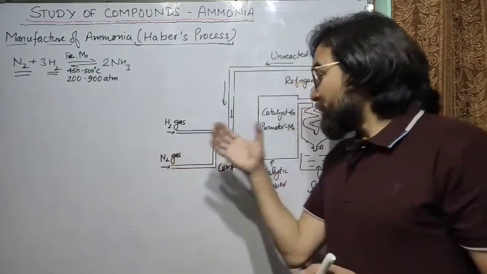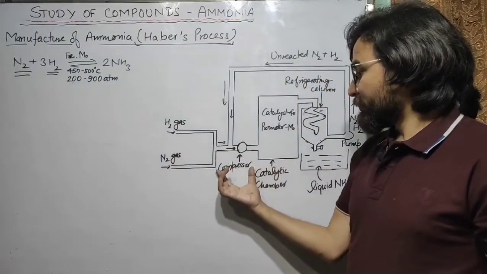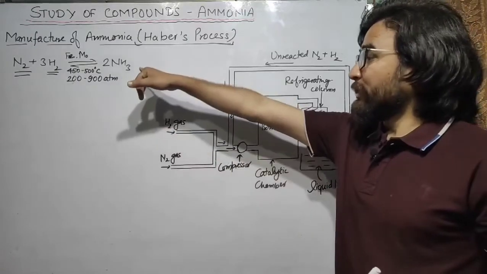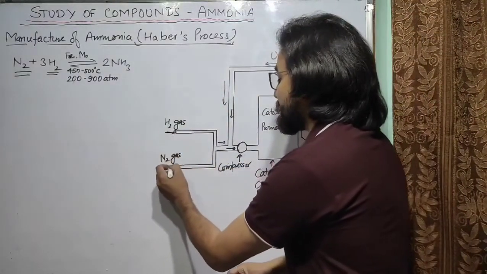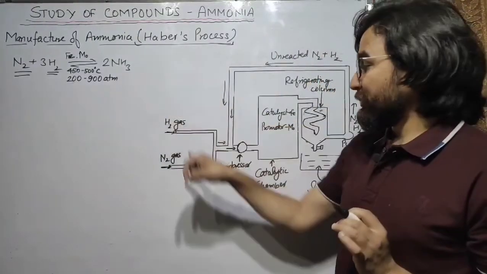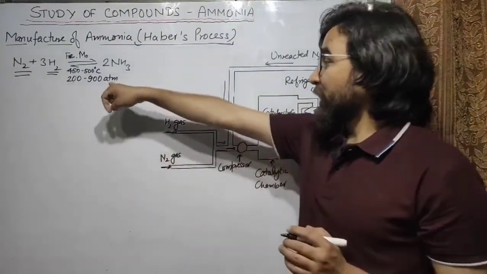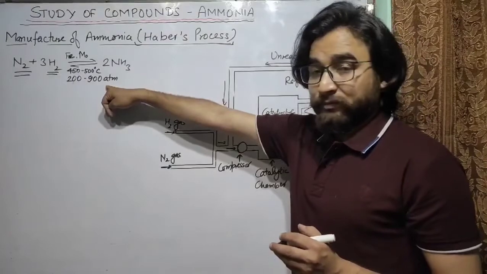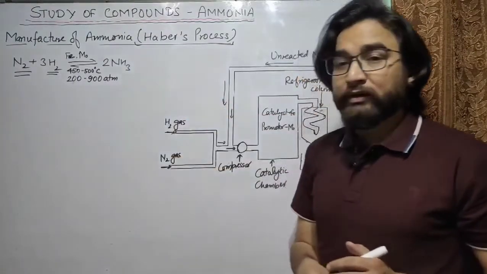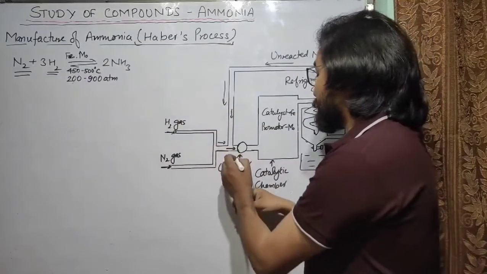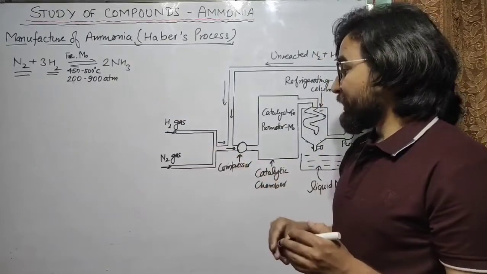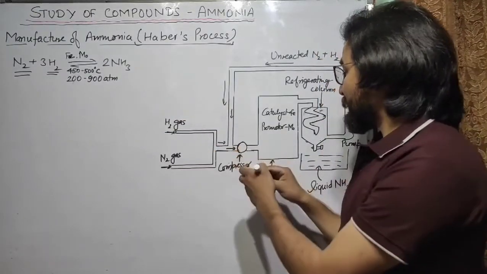So this is the whole layout of the manufacture of ammonia. You can see hydrogen and nitrogen gas are used for preparation. First of all we have to achieve the pressure of 200 to 900 atmospheres. For that we will use a compressor. Hydrogen and nitrogen gas is passed to a compressor.